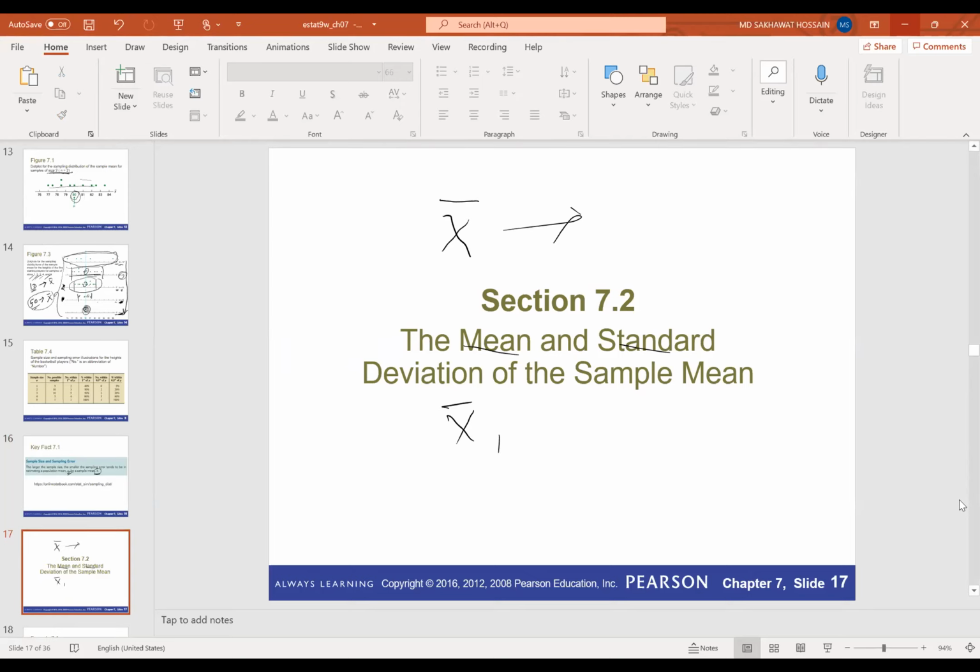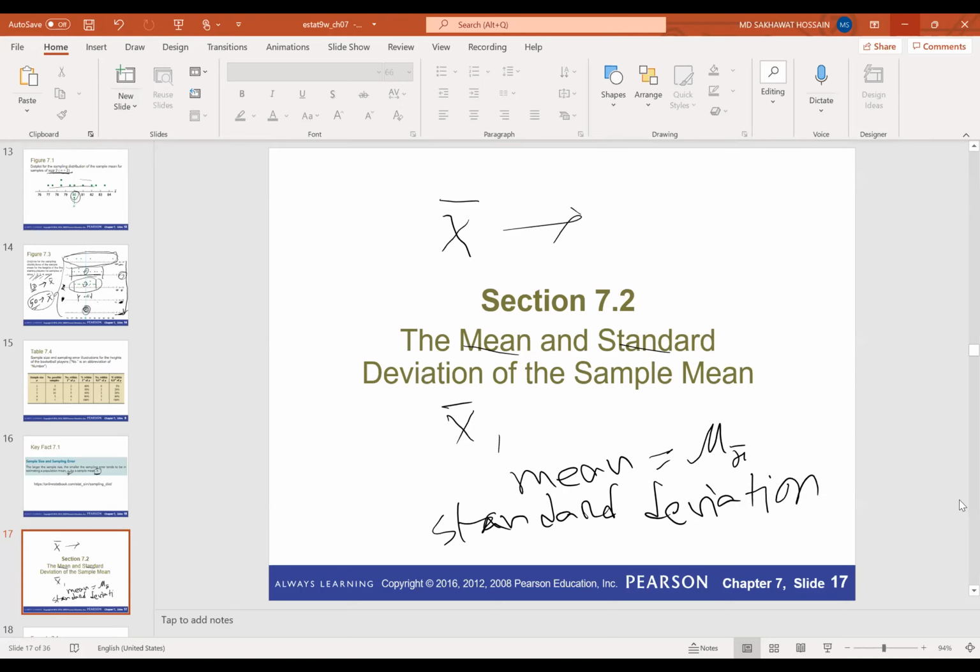The mean of X bar is denoted by mu X bar, and the standard deviation of X bar is denoted by sigma X bar. So mu X bar, or you can read it as mu sub X bar, and this one you can read as sigma X bar or sigma sub X bar.